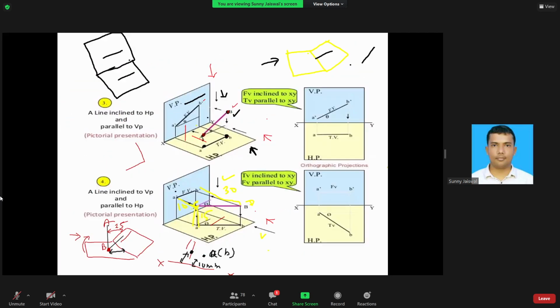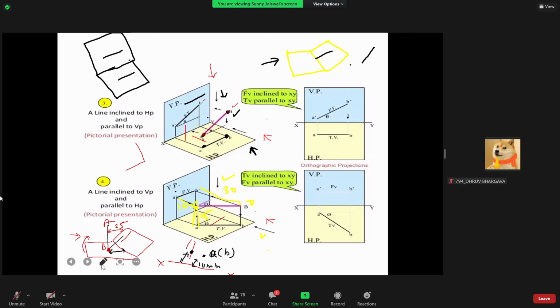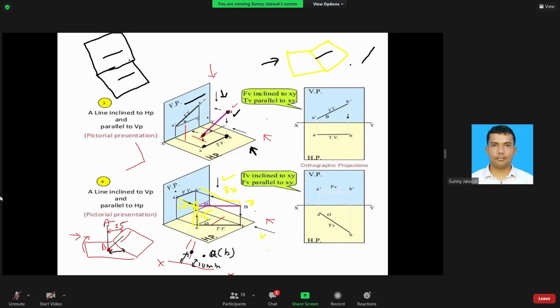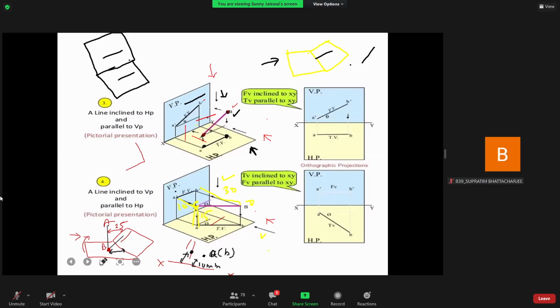Suppose I'm drawing here, taking this color, to draw properly. Suppose this line is like this. Can you see that line, the red one? This line is parallel to both the planes.